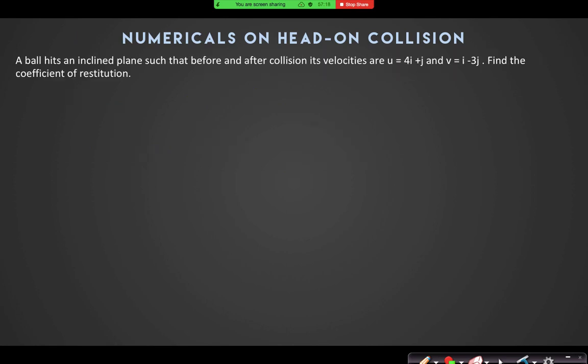Now look, there is this question which says a ball hits an inclined plane such that before and after collision its velocities are 4 i cap plus j cap and i cap minus 3 j cap. Find the coefficient of restitution. The inclined plane is fixed, but it is not given how much angle it makes with the horizontal. So that may be any plane. But the initial and final velocities are given. Can we find the coefficient of restitution from this data?